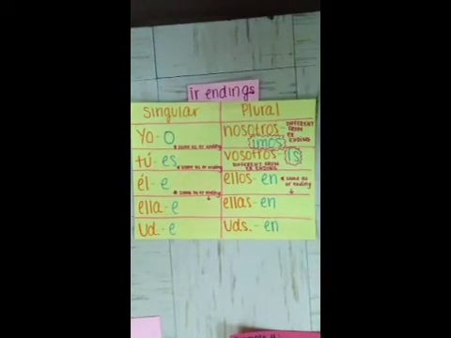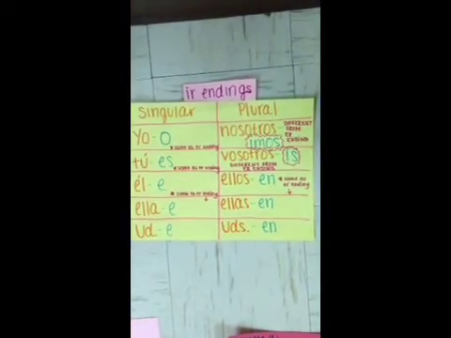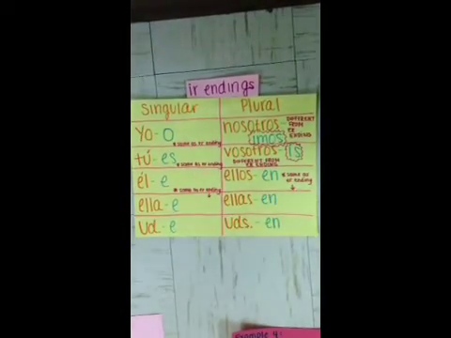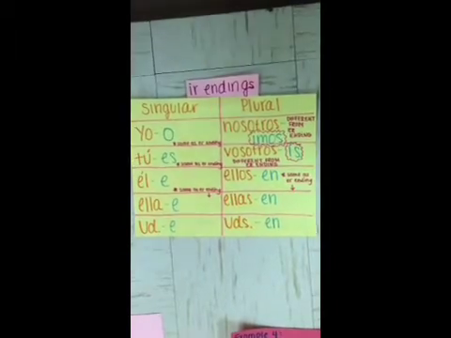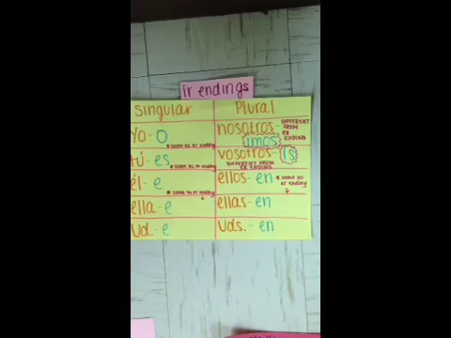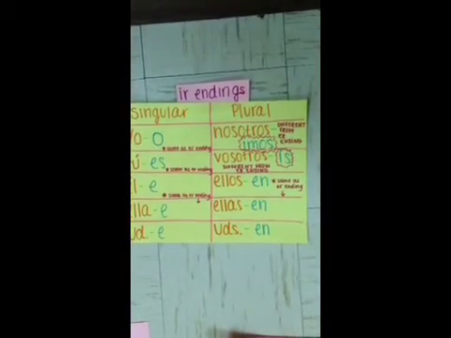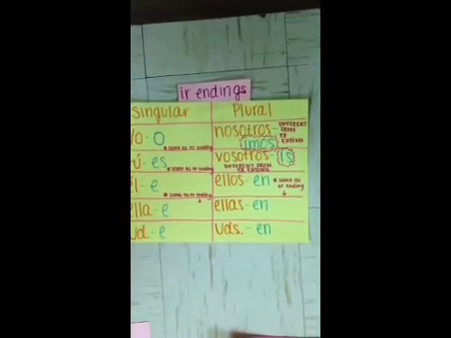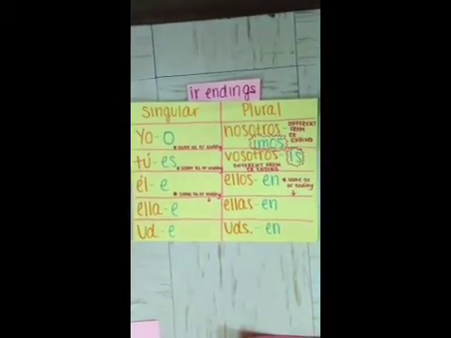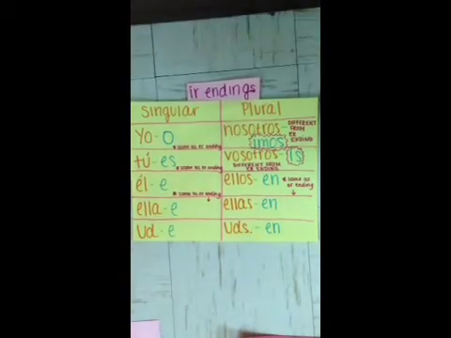If the subject is yo, add an o to the end. If the subject is tú, add an es to the end. If the subject is él, ella, or usted, add an e to the end. If the subject is nosotros, add an imos to the end. It is different from the er ending. If the subject is vosotros, add an ís to the end. It is also different from the er ending. If the subject is ellos, ellas, or ustedes, add an en to the end.